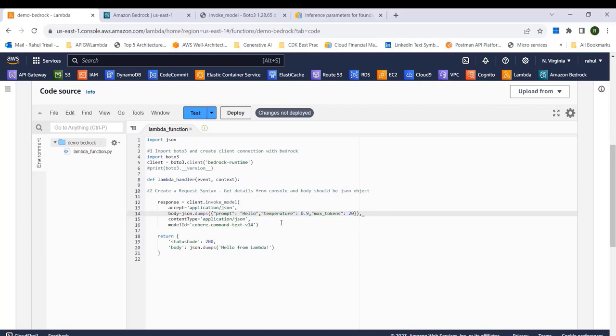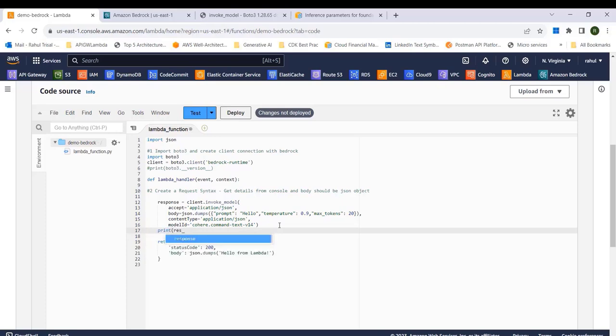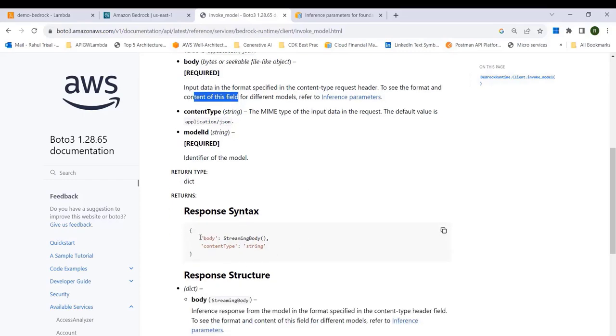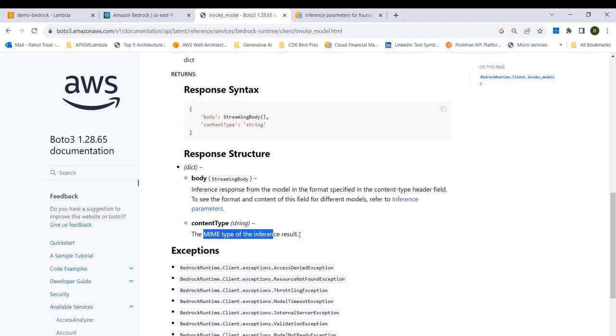So what we can do is try it out, and let me just say response. Let's see what the response structure is going to look like. It will be a streaming body, and then there will be some content type.